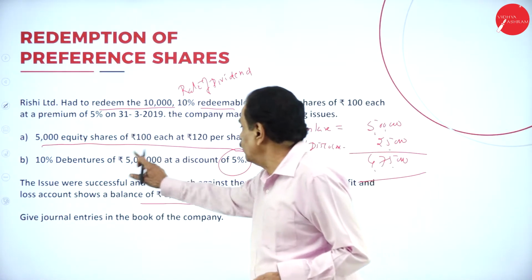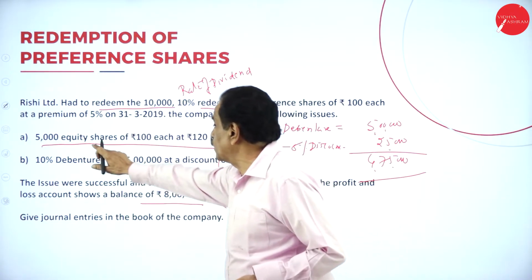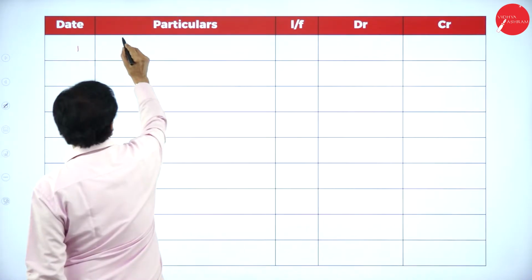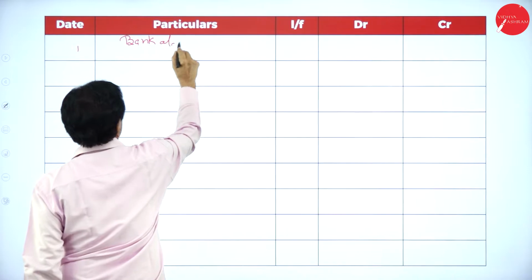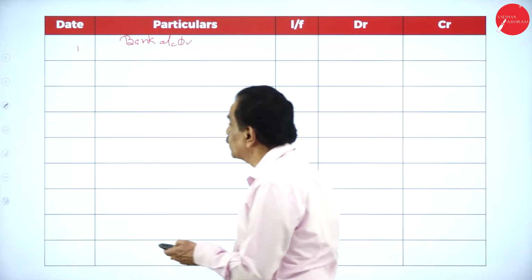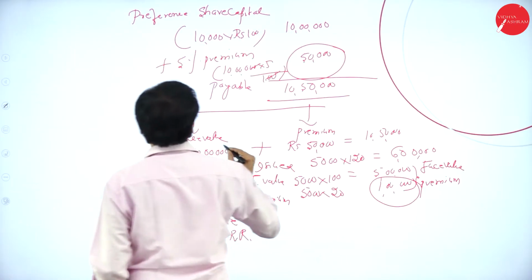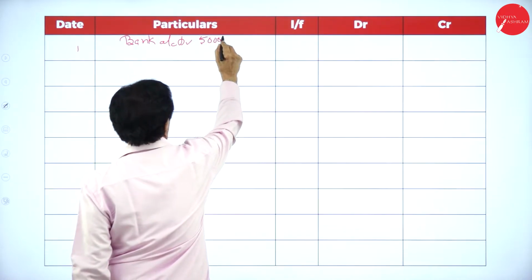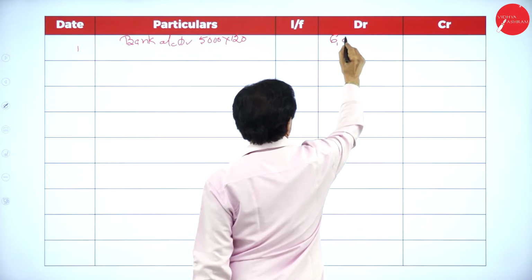What is the first issue? The company should have redeemed 10,000 shares. How many shares were issued? 5,000 equity shares of rupees 100 each at rupees 120. First entry, bank account debtor. How many shares were issued? 5,000 at rupees 120. It comes to 6 lakh.